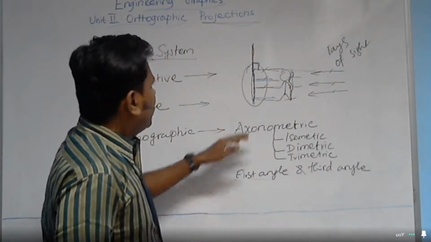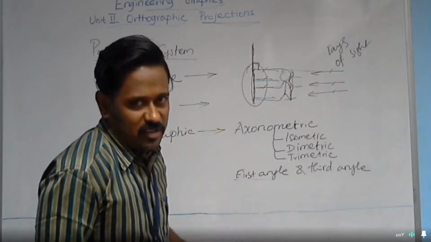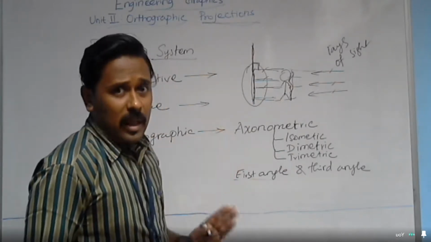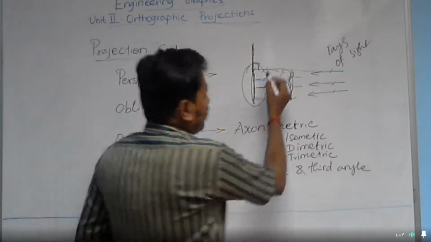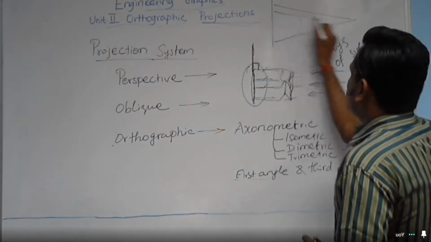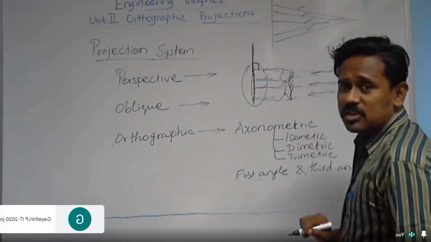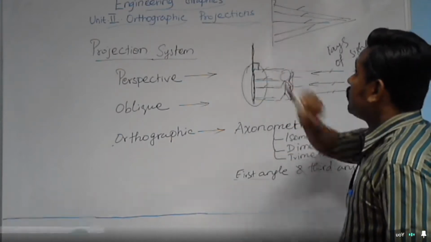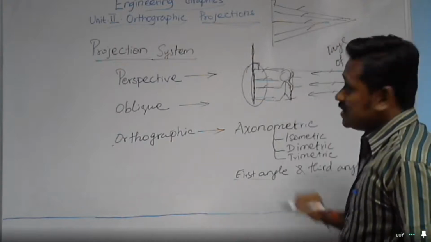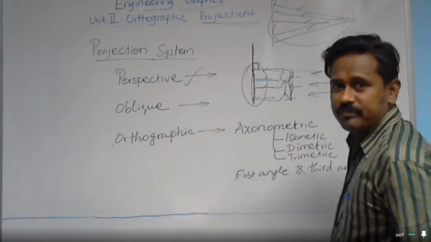And if these projectors are not parallel to each other, and not perpendicular to the flat surface, and they are in the way of convergence, see, in this way, if they are converged, then this type of system of projection is called perspective projection.